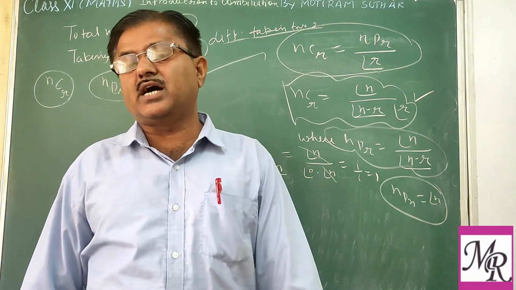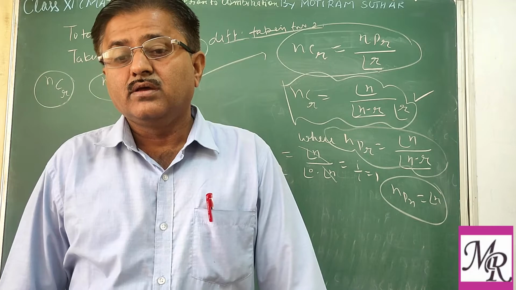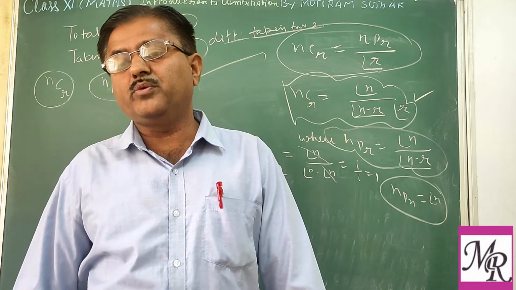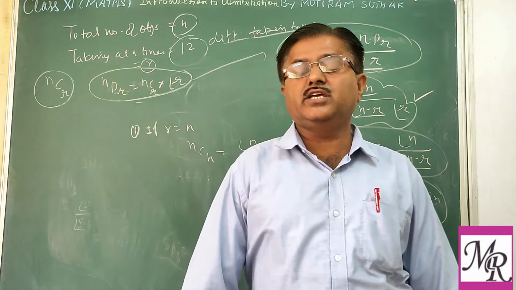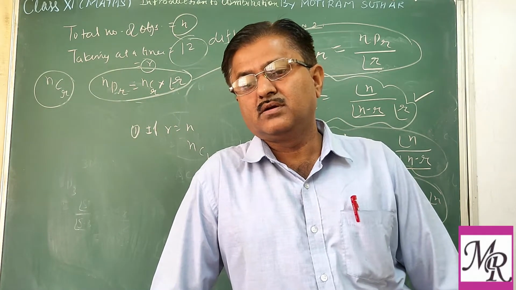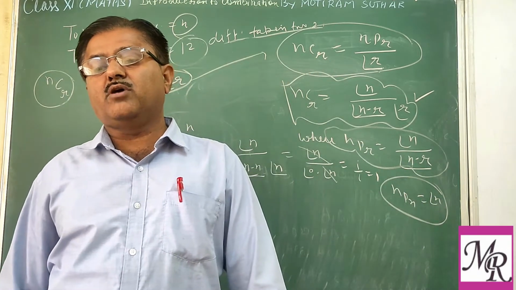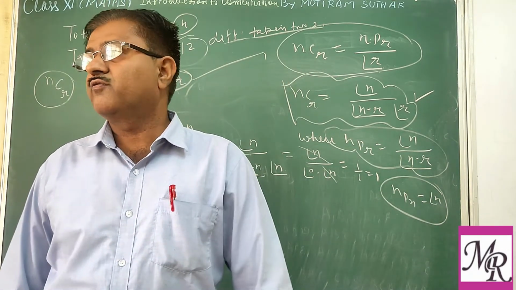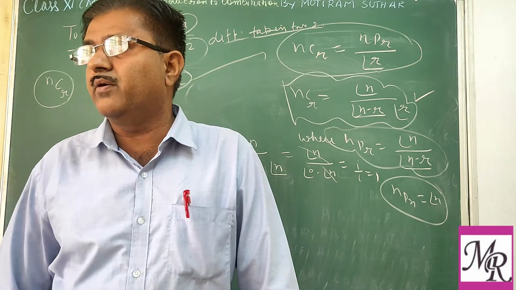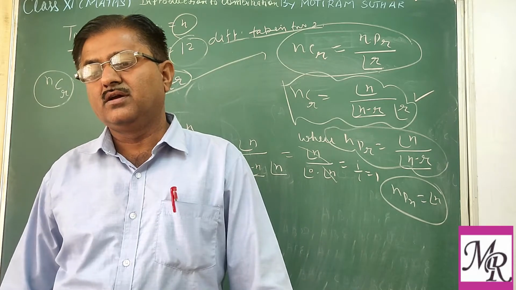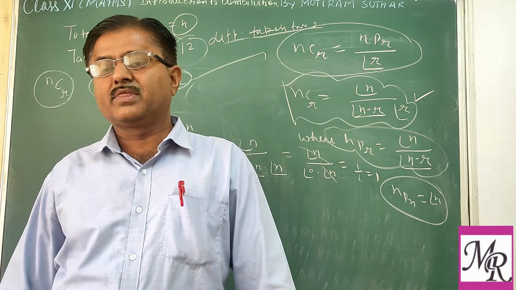Like you can see an example, if we have 11 players and we want to construct a team of 11 players, in how many ways can one select a team of 11 players from the available 11 players? There is no option. Only one case is there.